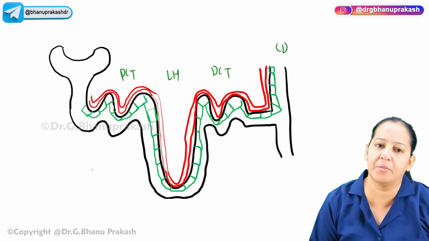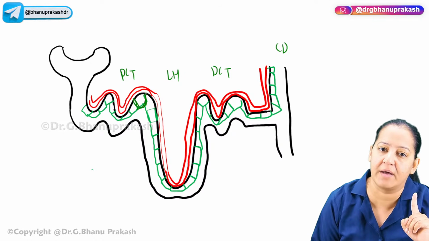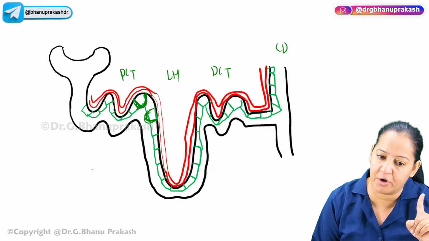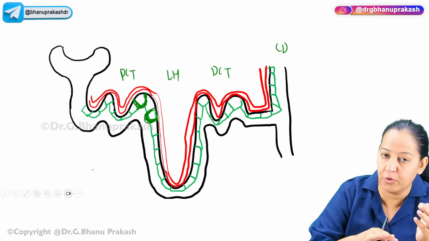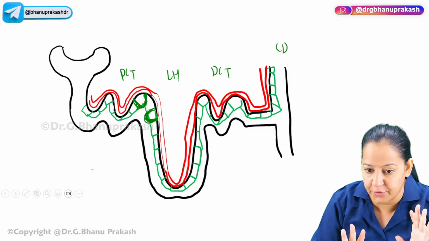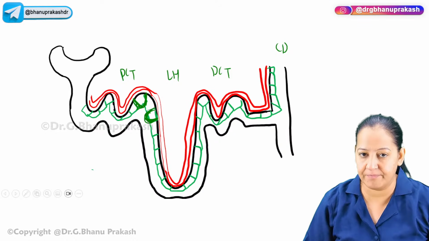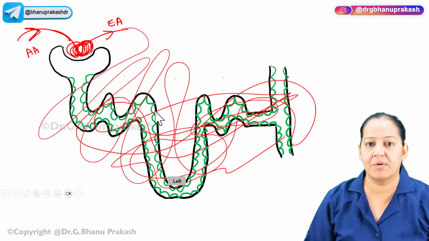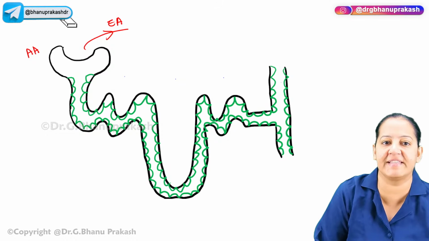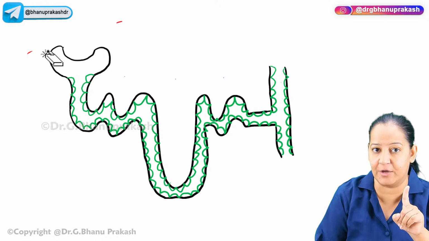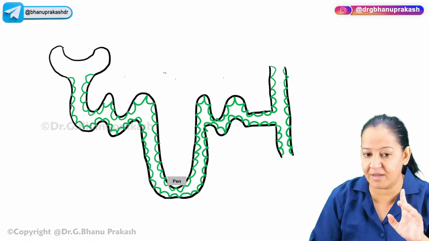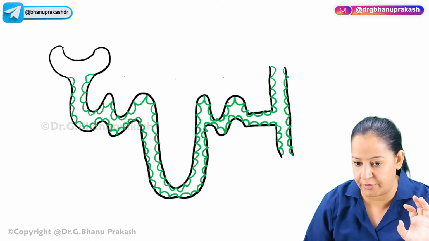So see any tubular cell, say this one, any one of them. On one side of the tubule, there is lumen which contains the urine. And on the other side of the tubule, there is blood. You are getting my point? So let me show you here again what exactly is happening. Last time I'm telling you, listen, if you understood this diagram now, the complete next 30 minutes will be worth it for your understanding.